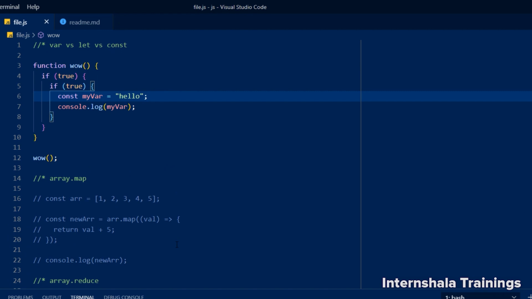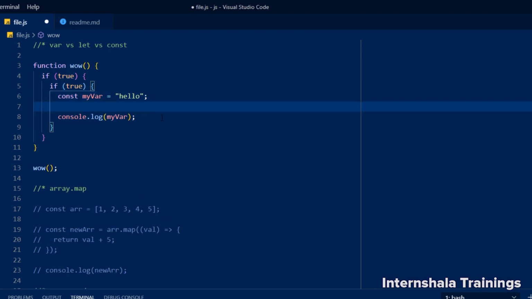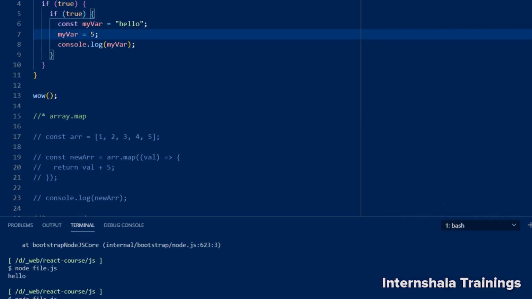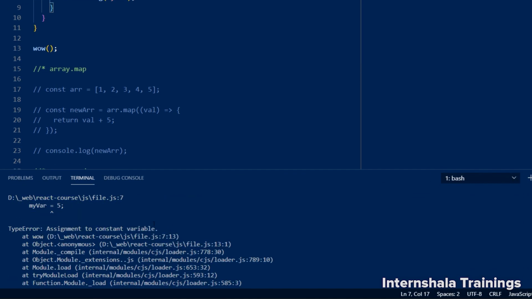So what's the difference? Once we declare a const variable, it cannot be reassigned. For example, if I want to change my var to, let's say, 5, I can't, because I declared it with const, and it implies that this variable is constant and will not be changed. If I try to execute it, I will have this error saying assignment to constant variable.